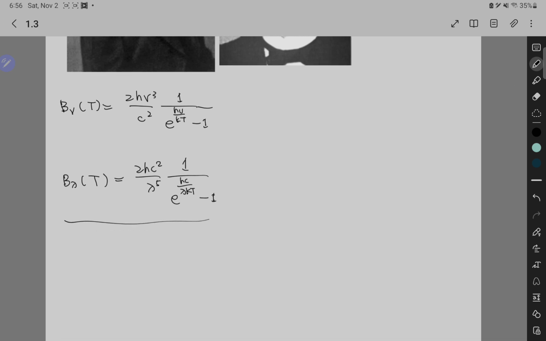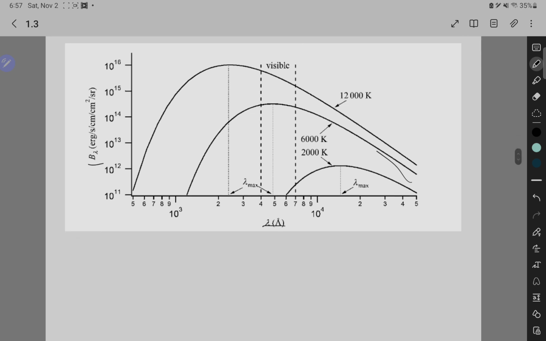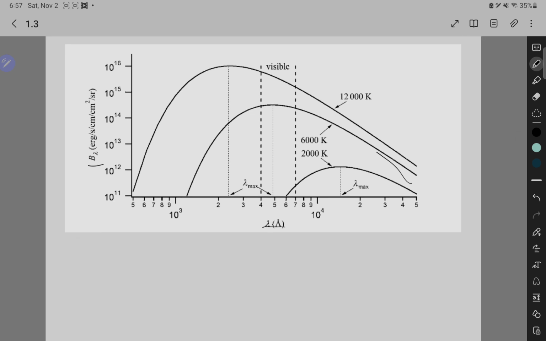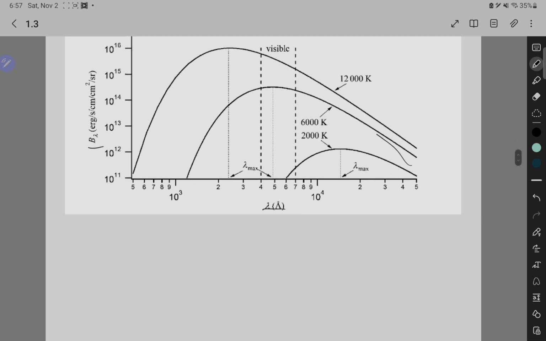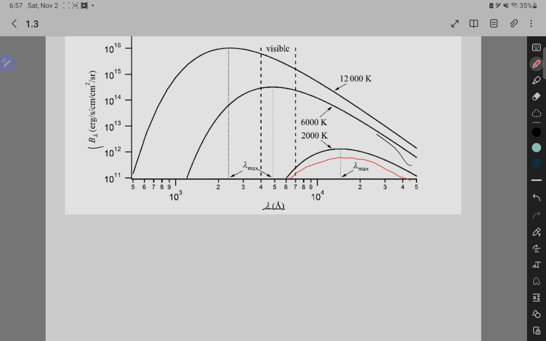And to understand this better, I want to show you a graph of the following. As you can see, our y-axis is the intensity, and our x-axis is the wavelength. So what do you see in this graph? Well, the first thing you see is that for different temperatures, for 2000 Kelvin, I'm going to use a red pen here, it goes something like this. For 6000 Kelvin, it goes something like this. And for 12,000 Kelvin, it goes something like this.